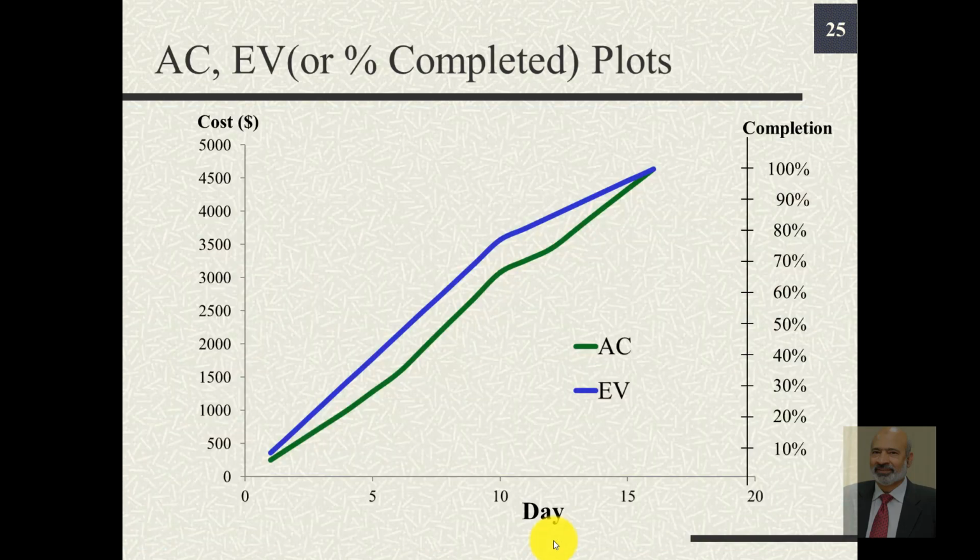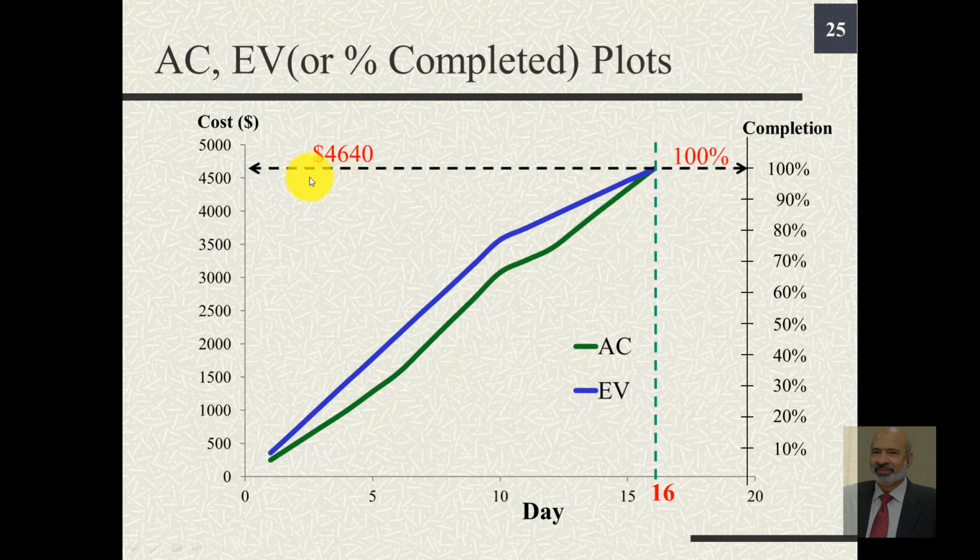If you want to look at these two graphically, the actual cost and the earned value. The actual costs are shown here and their percentage is shown on the right side vertical axis. So for instance, at the time of completion, that is end of day 16, the actual cost and the earned value are 100% or $4,640.